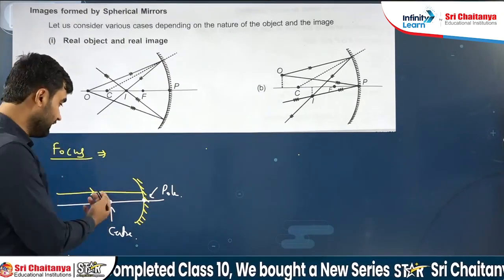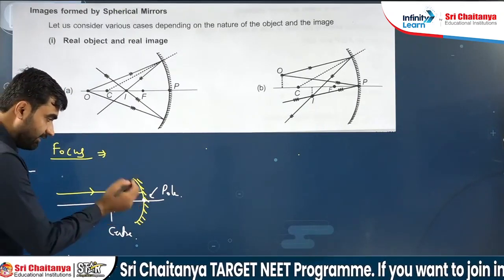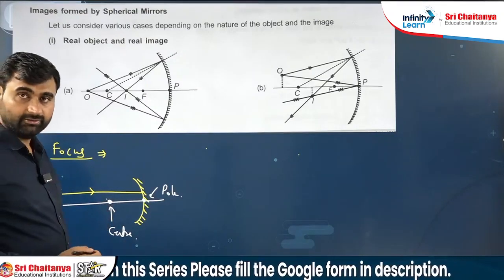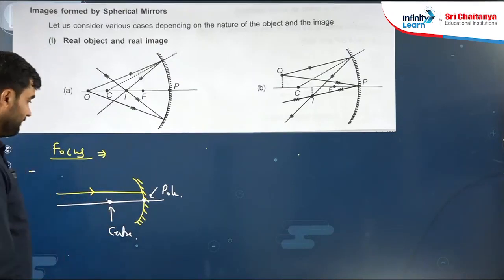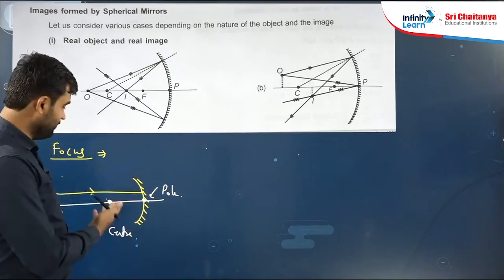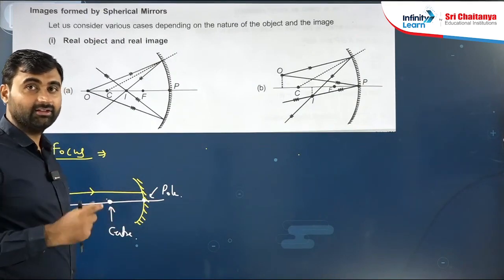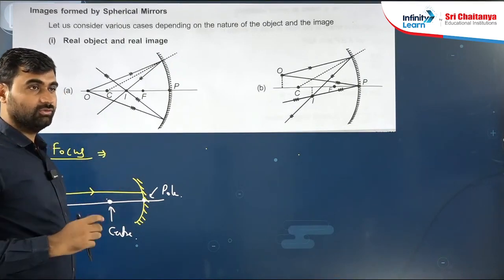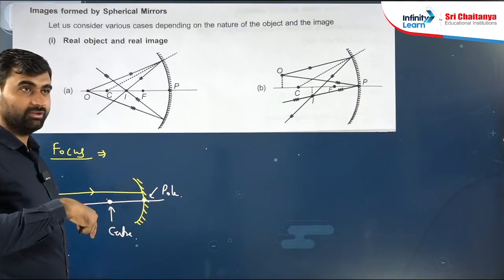So this ray is incident here. We have to make the reflected ray. So how to draw the reflected ray from this incident ray? Understand. First we need the normal, because here reflection will take place, and for reflection the angle of incidence equals the angle of reflection. So we need the normal. Now how can the normal be drawn?